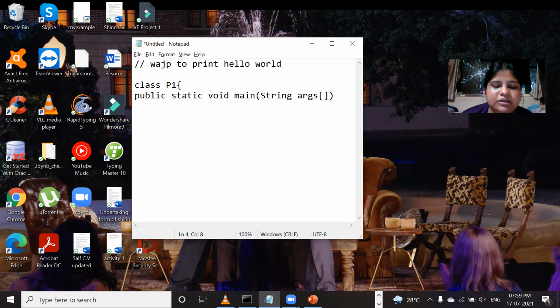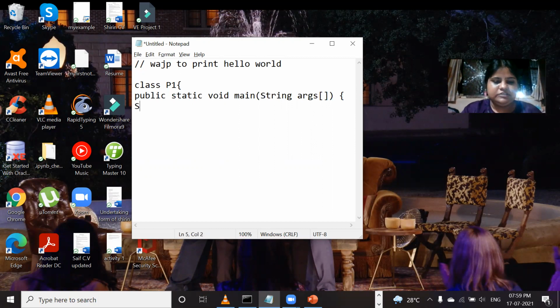Static because the main method shouldn't need an object to create it, and void is the return type. Since it is the main method, we have to type main here. The argument list is always strings, and these are the brackets. Instead of writing the bracket here, we can also write it before, but I prefer writing it at the end.